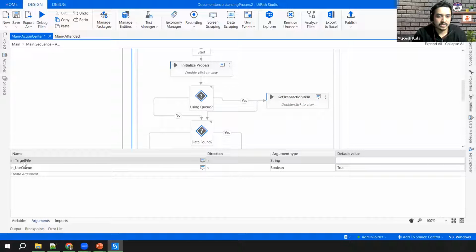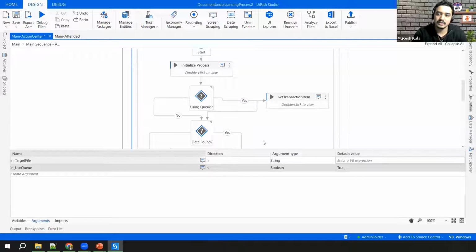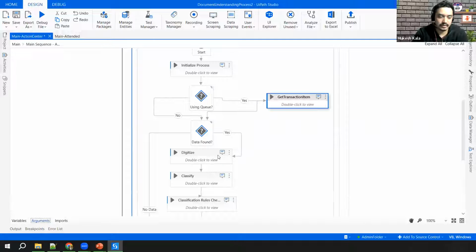In target file you provide the file path, so I will provide here C:\Data\abc.pdf. If I do not provide this, then the data will be taken from the queue, whichever queue name you have to provide here. So the end objective here for the DU framework is to get the file path.